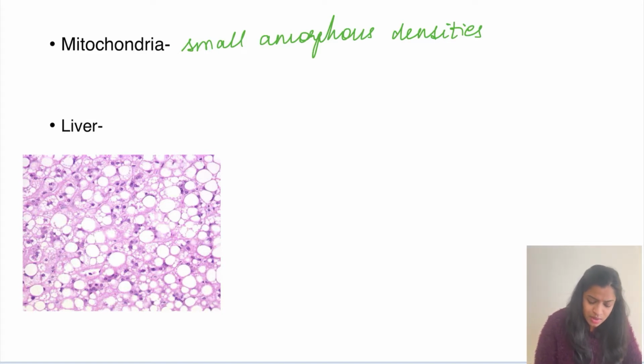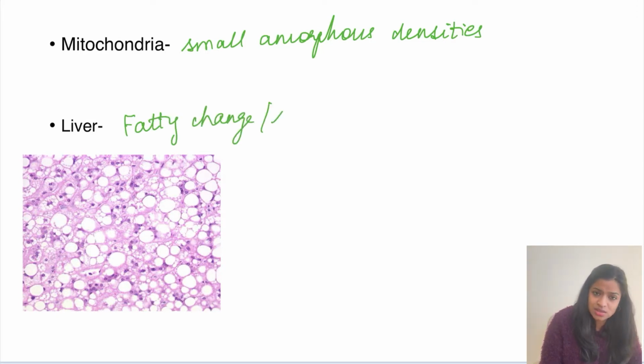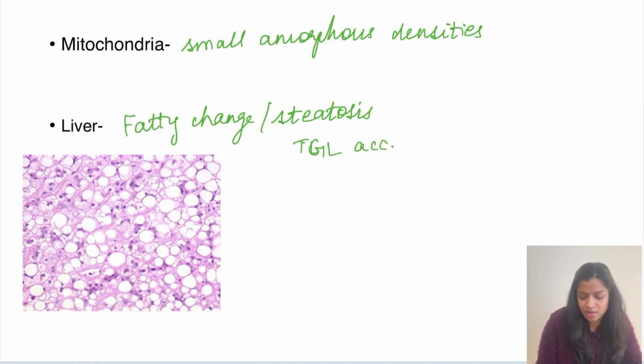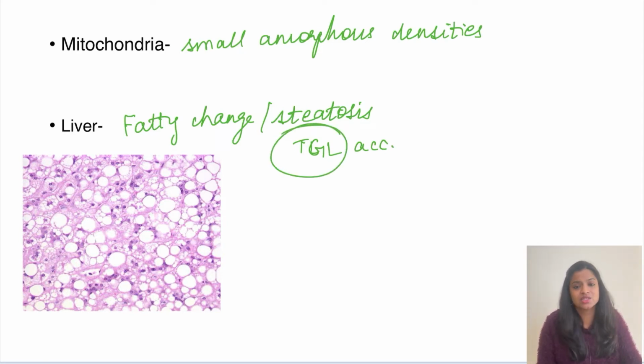Next, coming on to the liver, there is a special finding which we see in the liver, that is called the fatty change or steatosis. This happens because of the metabolic derangements happening in the cell. So when the metabolism is getting deranged, what will happen? The triglycerides which are present will start accumulating. Triglyceride accumulation will be there, and that will result in something called fatty change or steatosis.